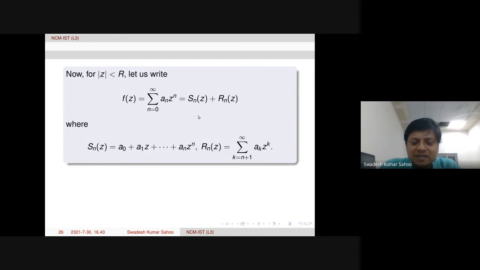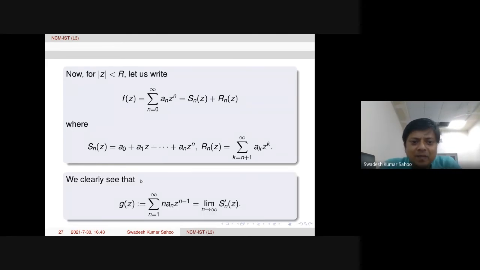One is the nth partial sum, another is the remainder term. So S_n is the nth partial sum and R_n is the remaining term. This way, we write f(z), the series, is equal to S_n(z) plus R_n(z) in mod z less than r, because this series is convergent. Therefore we are able to write this is equal to f(z) for some f.